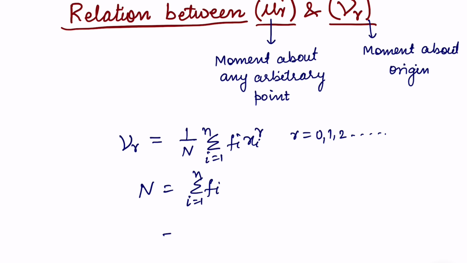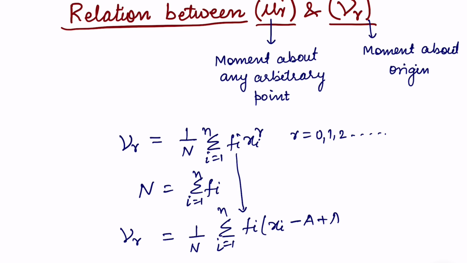Now we can write this nu r as 1 over n sigma, and we are writing fi here as it is, and now I can write this xi minus a and then plus a.